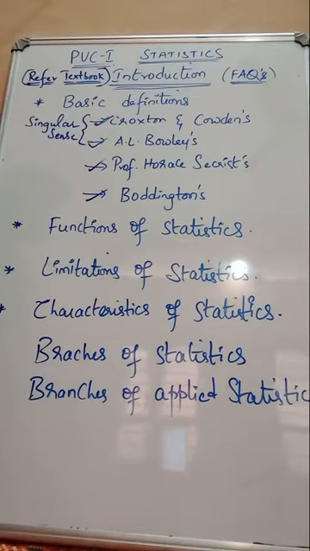Point number 5, systematic manner. Point number 6, for predetermined purpose. And point number 7, placed in relation to each other. So all these 7 points of the definition are given by Professor Horace Secrist.